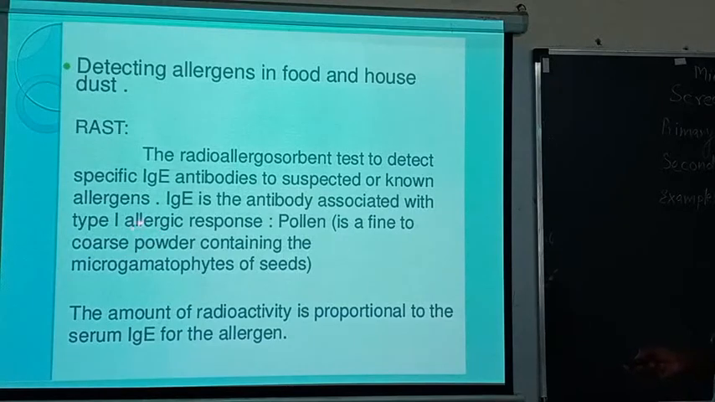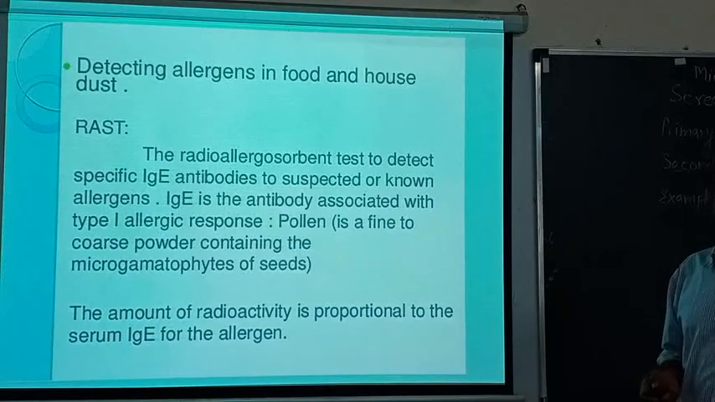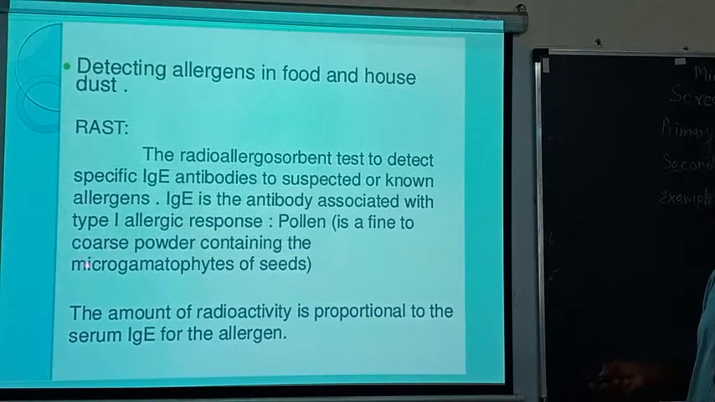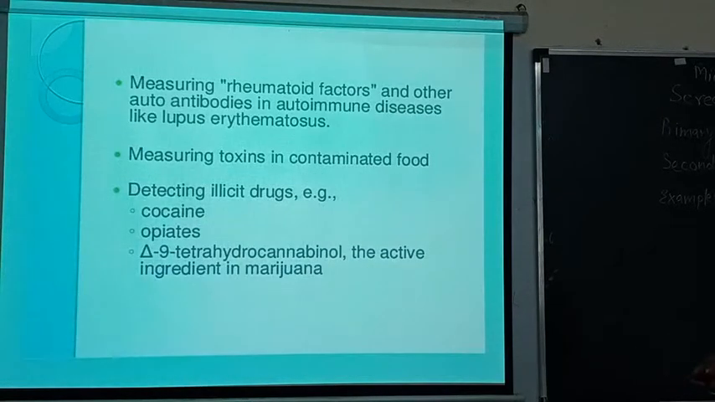This is very important, the allergic response. Sometimes pollen grains, or when you smell flowers, they act as allergens. These are called partial antigens; they are not complete antigens. Now, the best example: you might know the weed called congress grass, which generally comes in the rainy season, and when it flowers, some people get allergy. The amount of radioactivity is proportional to the serum IgE, and we detect how much IgE is present.